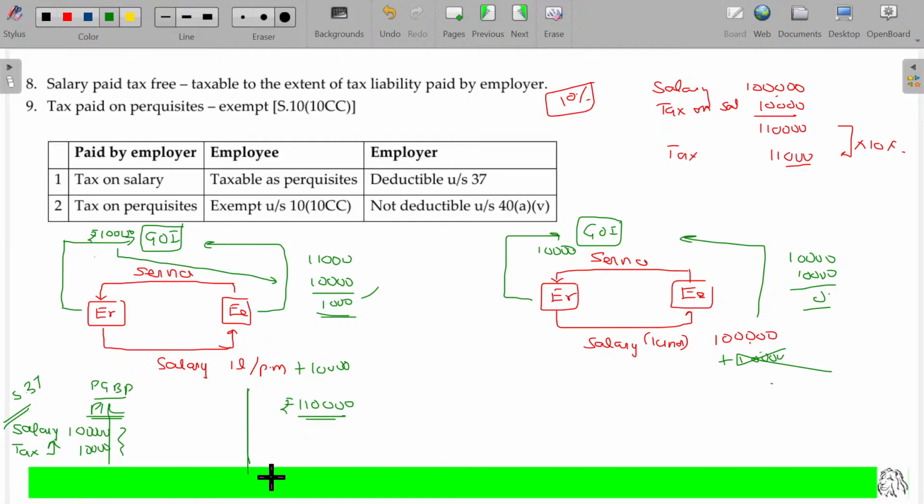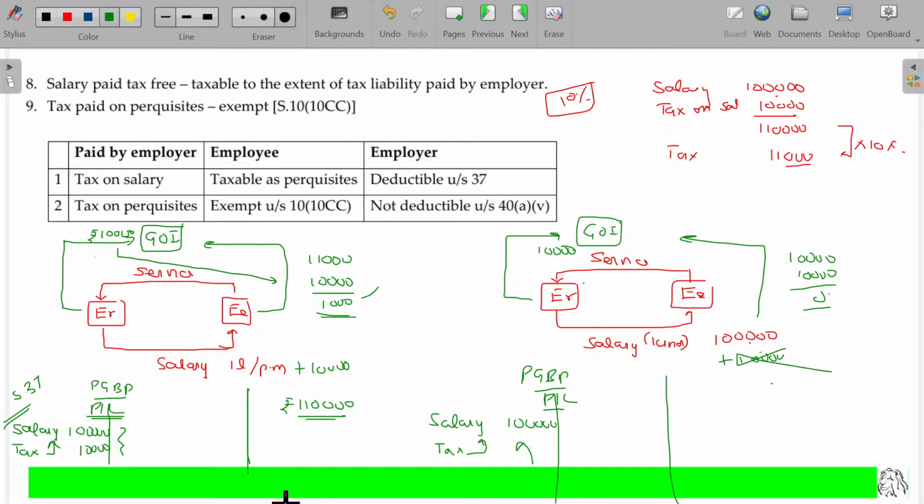Tax on perquisites, anything given in non-cash form, some small benefits you are enjoying named as perquisites, for that any applicable tax paid by the employer on behalf of the employee is not considered as your income. Right. Now, what about the PGBP? While preparing the profit and loss by the employer, the amount debited in this case being only 10,000, so 1 lakh. What about the tax on this, sir?